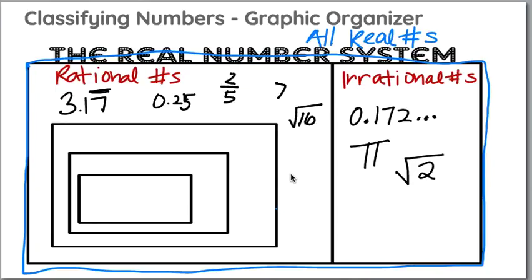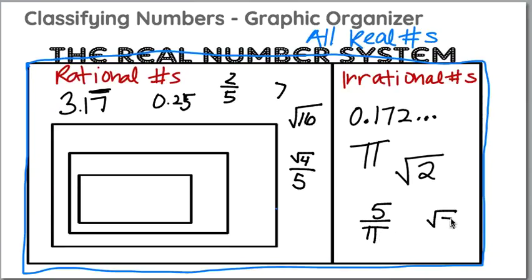Something else you might see is if you have a fraction where one of the numbers inside is rational, like square root of 4 over 5. Square root of 4 actually equals 2. 2/5 is a fraction. On the same note, if we look under the irrational section, if I had a fraction like 5 over pi, yes, this is a fraction, but because the denominator is irrational, the whole thing is irrational.